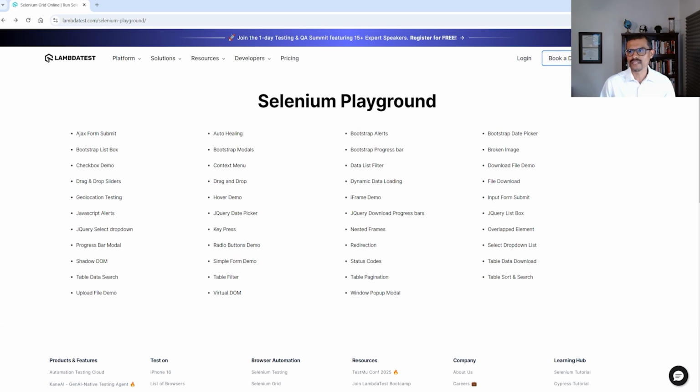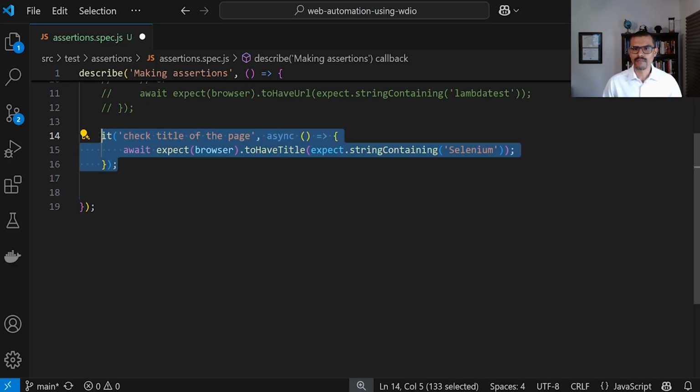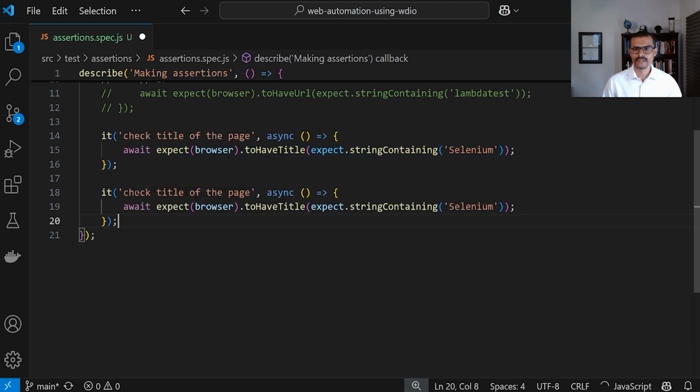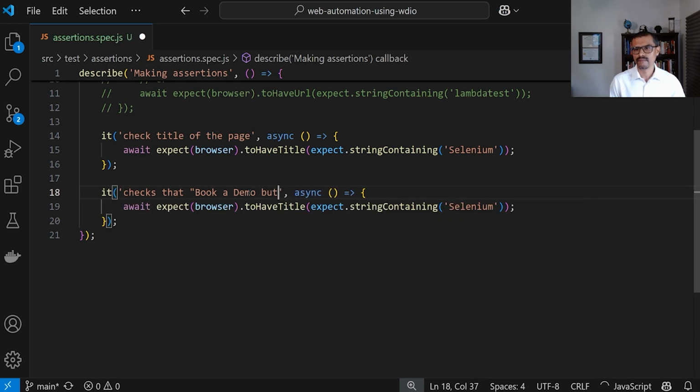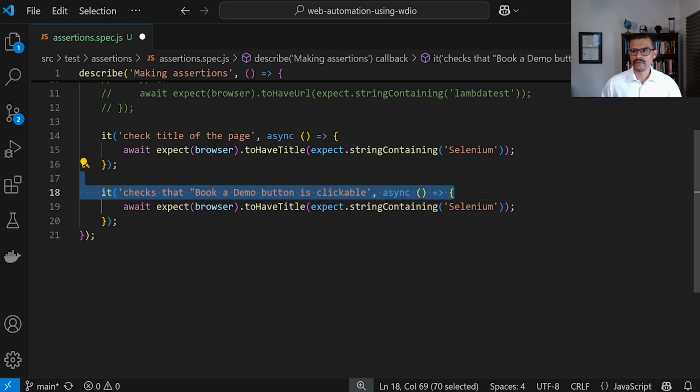I want to make sure that this book a demo button is actually clickable. Again, let me copy this, paste it down here. Here I'm going to say that it checks that book a demo button is clickable. And I'm going to go ahead and create a constant here.